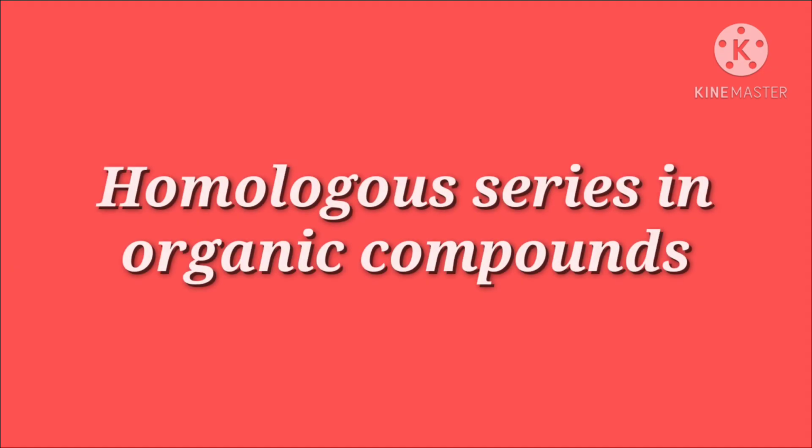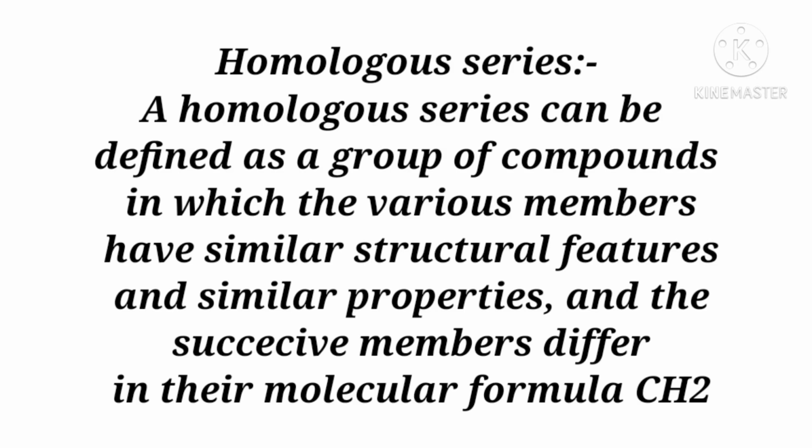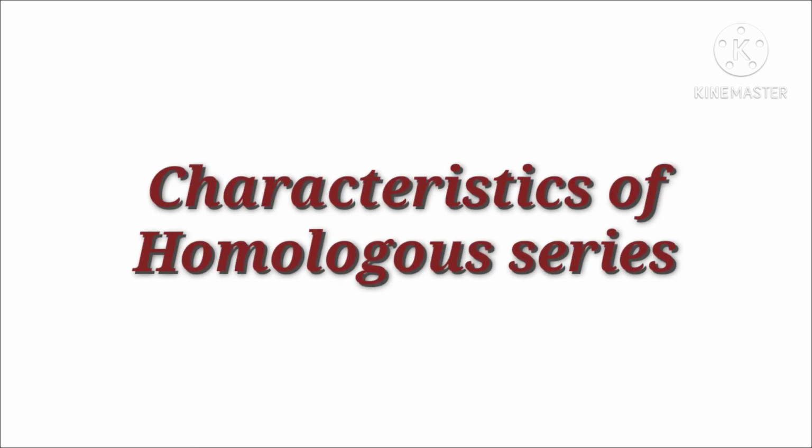The next topic is homologous series. A homologous series can be defined as a group of compounds in which the various members have similar structural features and similar chemical properties, and the successive members differ in their molecular formula by CH2. It is called a homologous series. What are the characteristics of homologous series?